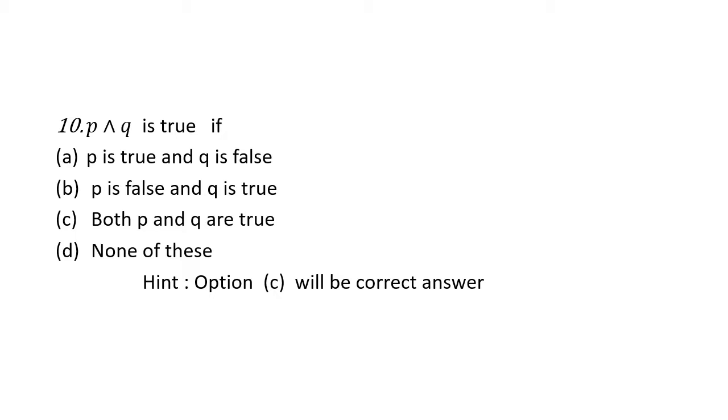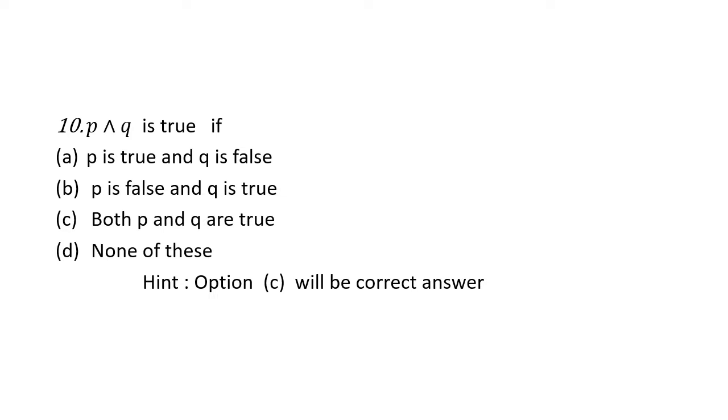Always keep in mind, for such a logical connection, the truth table will make sense, and P and Q is true only if both P and Q are true. Therefore, for such a case, option C will be the correct answer.